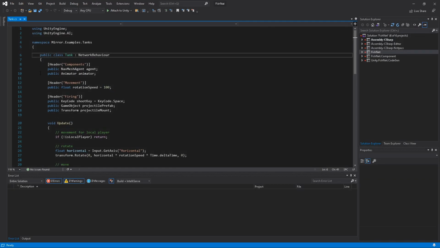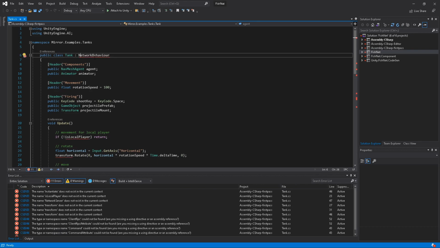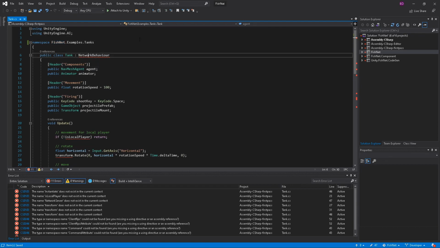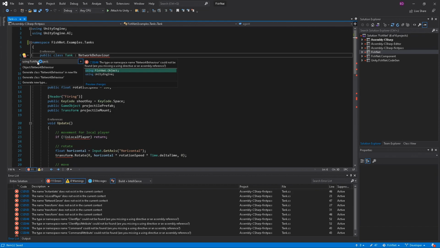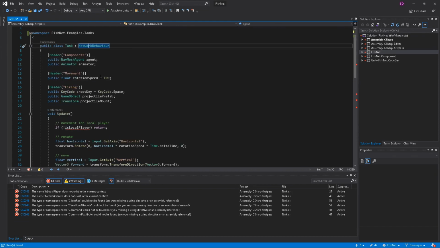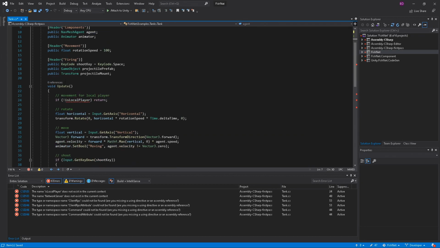So let me go and open up Visual Studio. And keep in mind, this is completely uncut, so the video might be a little bit longer, but I'm just going to show you how easy it actually is. All right, so first, I'm going to remove the Mirror namespace. I don't actually have to do this, but I'm going to do it anyway because I want stuff to align with my project. So I'm just going to do FishNet.Examples.Tanks. And then under NetworkBehaviour, I'm going to add using FishNet.Object. Objects are NetworkObject, NetworkBehaviour, basically components that you would use for setting up the network.